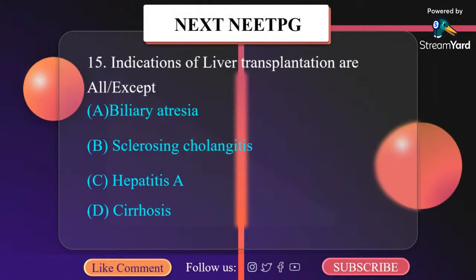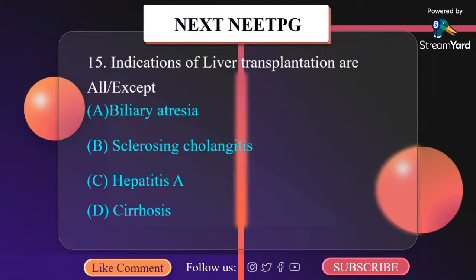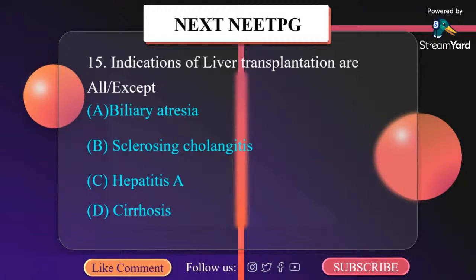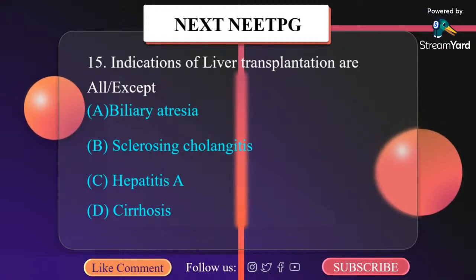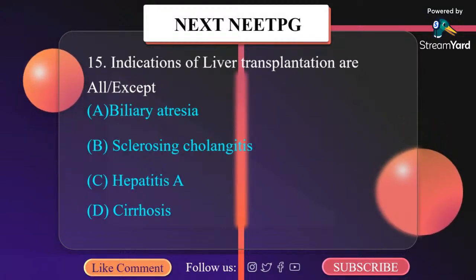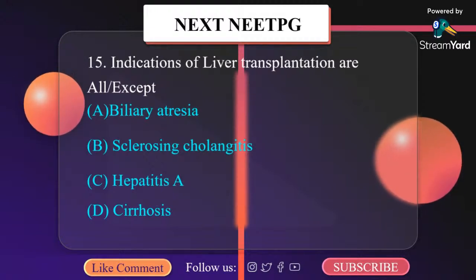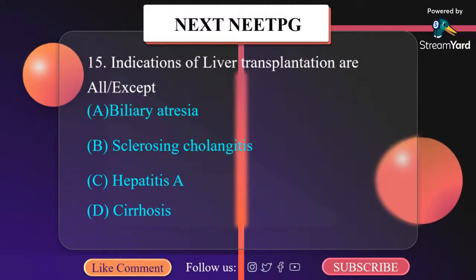Indications of liver transplantation are all except: A. Biliary atresia, B. Sclerosing cholangitis, C. Hepatitis A, D. Cirrhosis. Except hepatitis A. In hepatitis A, liver transplantation is not required. Liver transplantation is indicated for those children and adults who, in the absence of contraindications, suffer from severe irreversible liver disease for which alternative medical or surgical options have been exhausted or are not available.